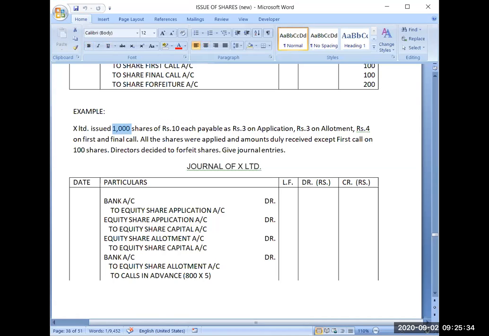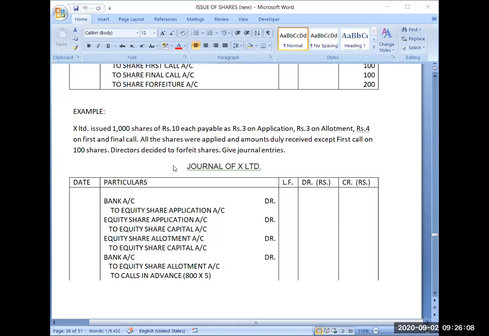And amounts duly received means whatever the amount is due, it may be allotment, first call, or final call, you have received all the amounts also. Right now you are confusing two things. I am simply asking how many applications you have received.